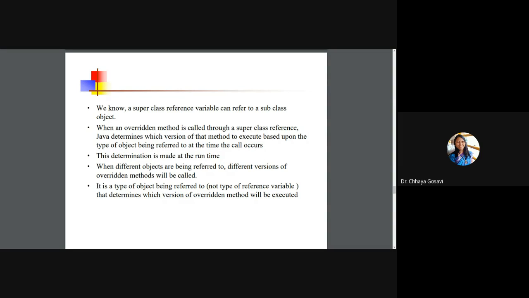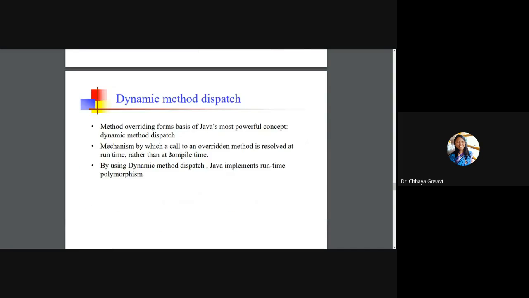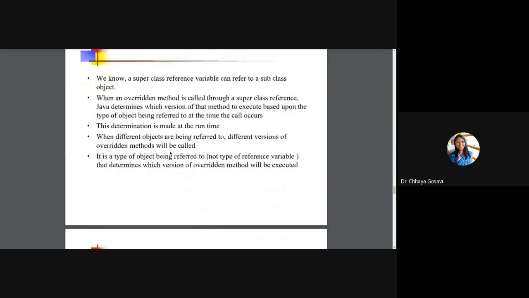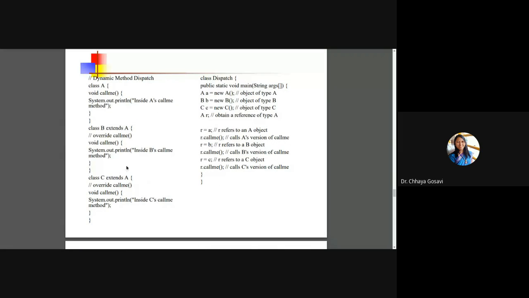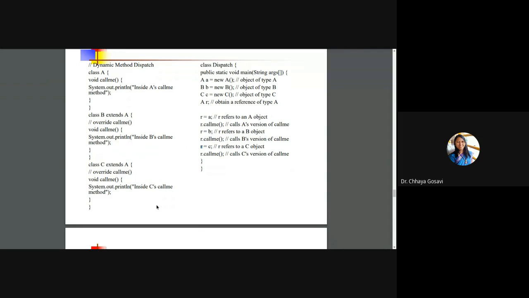You need to execute this code and study it properly to understand the meaning of dynamic method dispatch. This code is here in the PPT. I'm going to share this PPT with you today. This is the same code that I explained just now. You can copy paste it and try it. You can also try adding a class D which extends A or a class D which extends C. Write a callme method for class D and check whether this reference variable is able to call D's callme method or not. You need to play with this code, any code, then only you will learn.